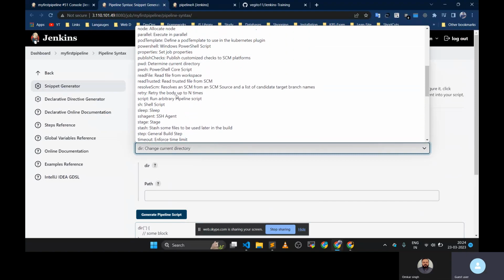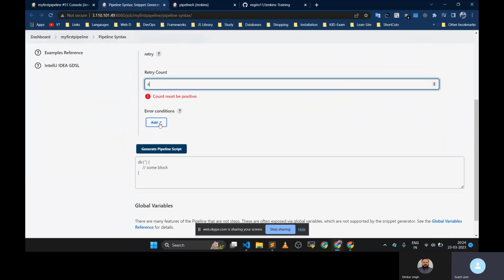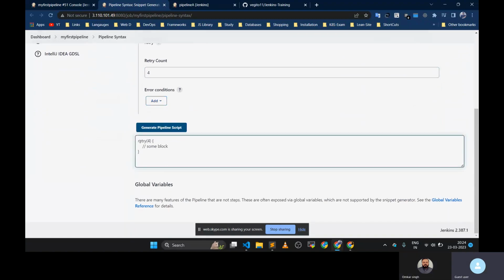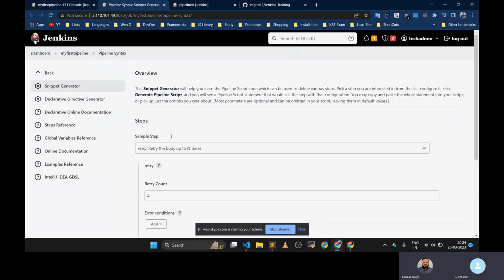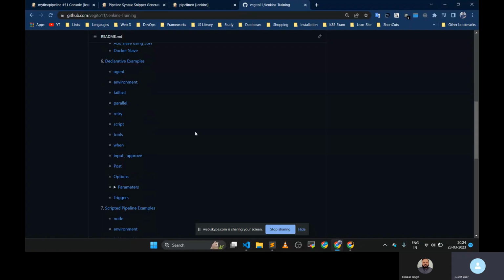There are n number of options. Here you can see there is a retry block. Click on retry, give some additional inputs, click retry, and here you can see that it is giving us the syntax. Okay. Now I think the trigger part is over and the declarative part is successfully completed.